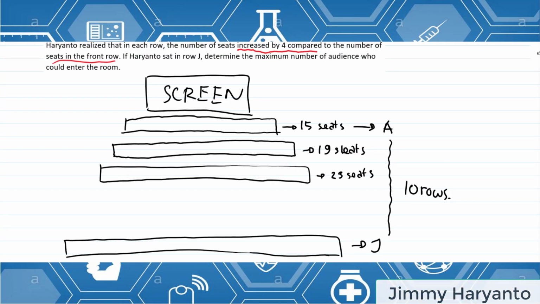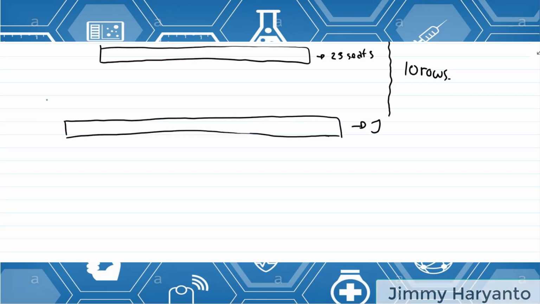Okay, can you analyze what is 15? Or we can make the sequence first. The sequence will be 15, and then 19, and then 23, and so on until the 10th row, right?